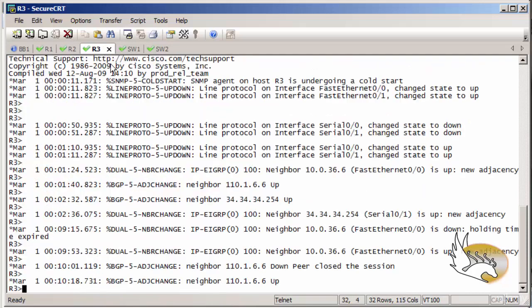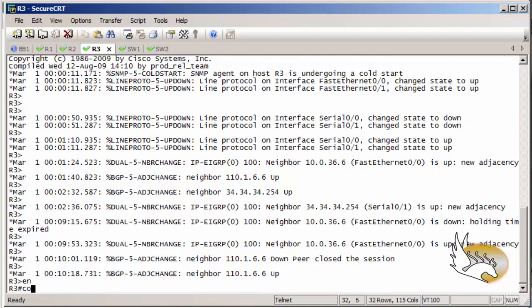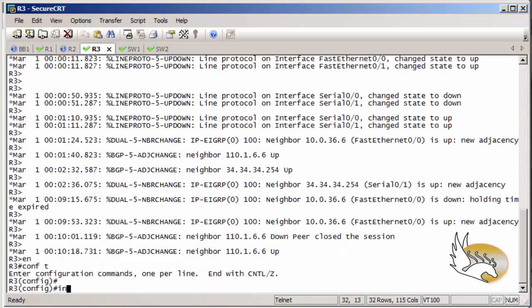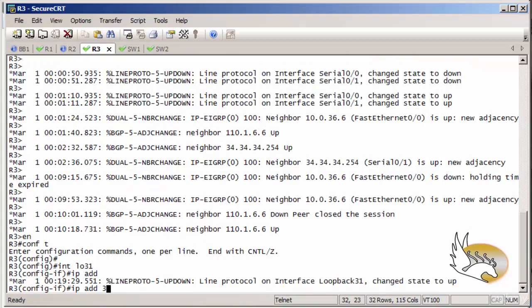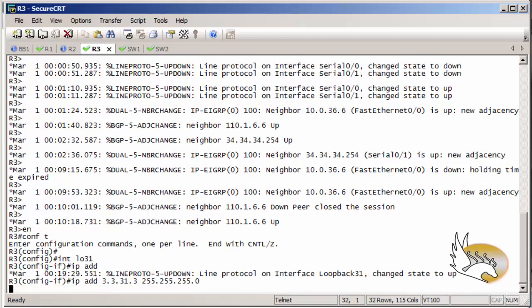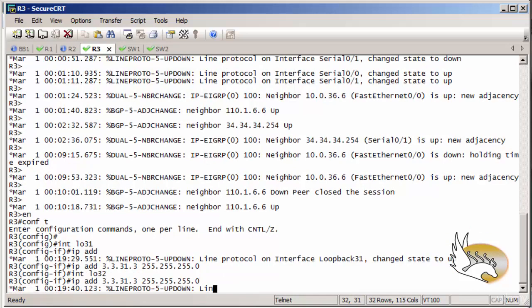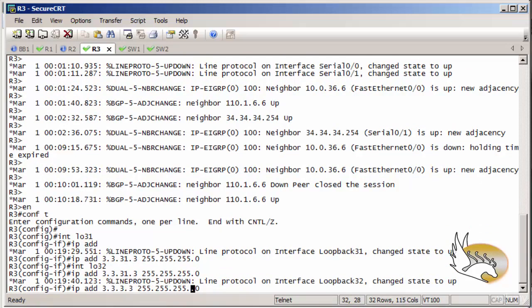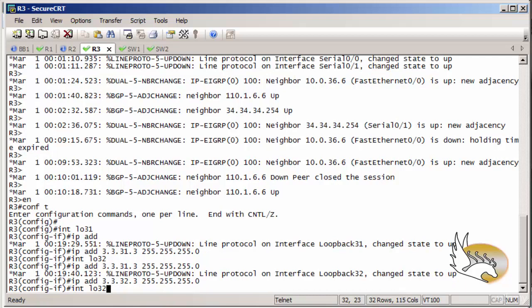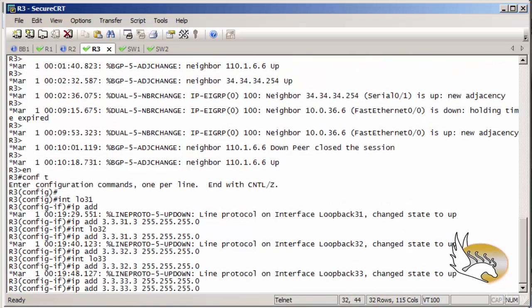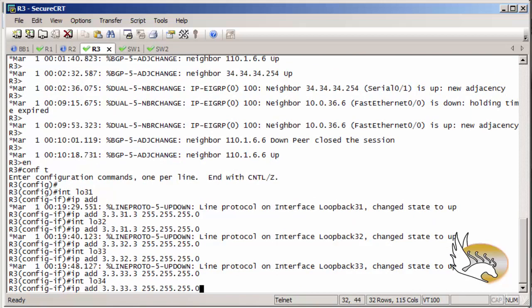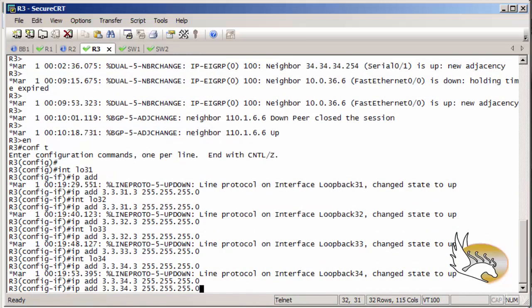Let's go to router 3, and I want to have some loopback interfaces here. Interface loopback 31, for example, with IP address 33.31.3.1, 24-bit, and 32 is going to be 33.32, 33 will be 33.33, 34, and 35.